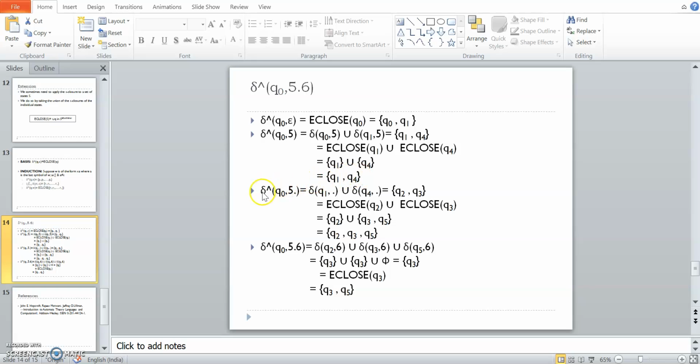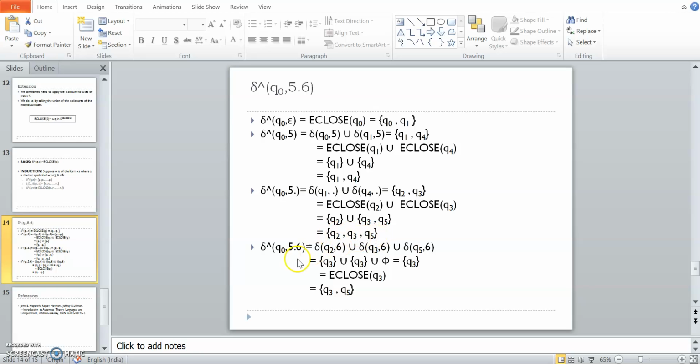Now what we have to find? We have to find 5 point, that is 5 decimal point. So we have to find the transition function of 5 point on Q1 and Q4. The same steps we did earlier, we have to repeat. That means now Q1 on dot and Q4 on dot, which will give me Q2, Q3. Find the closure, take the union of that, and you will get Q2, Q3, Q5.